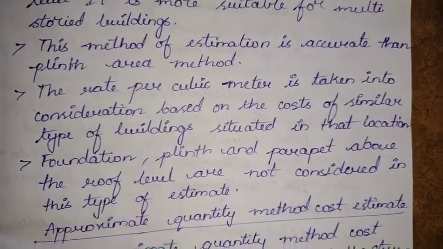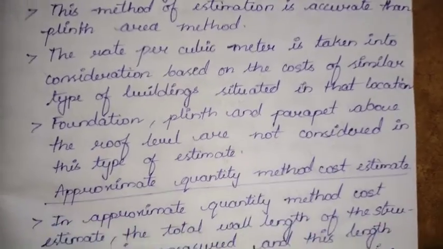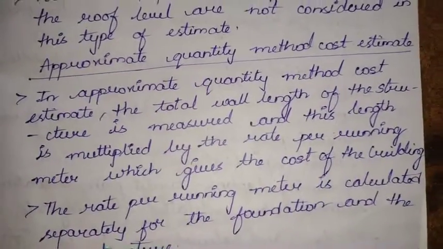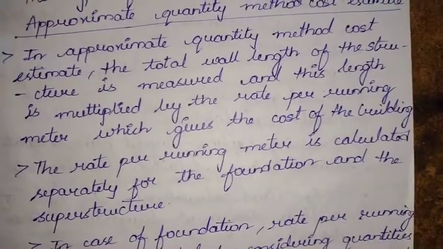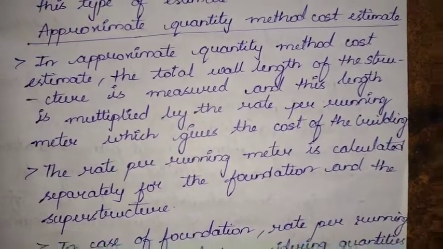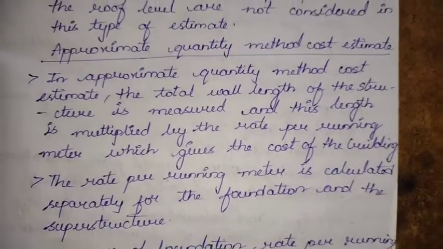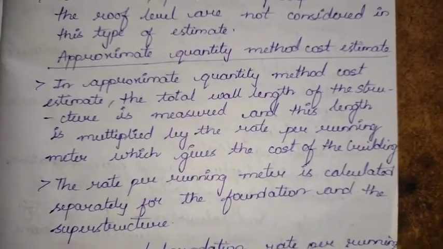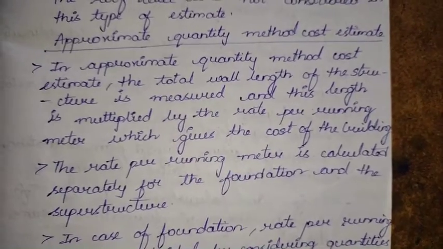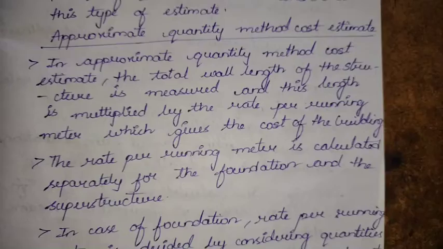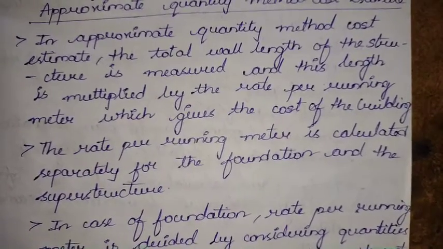Okay, going to the fourth type of estimate, that is approximate quantity method cost estimate. See, the name itself explains. It is approximate quantity method cost estimate. In this method, the total wall length of the structure is measured, and this length is multiplied by the rate per running meter, which gives the cost of the building.